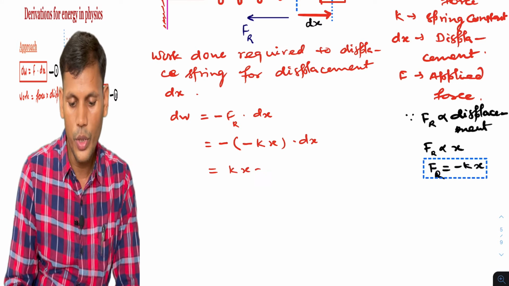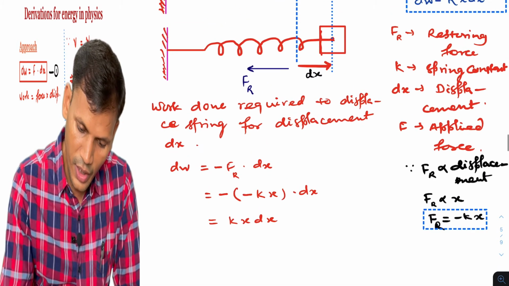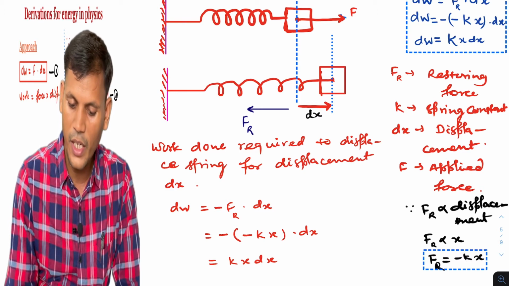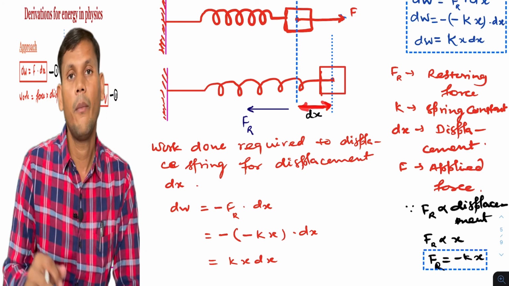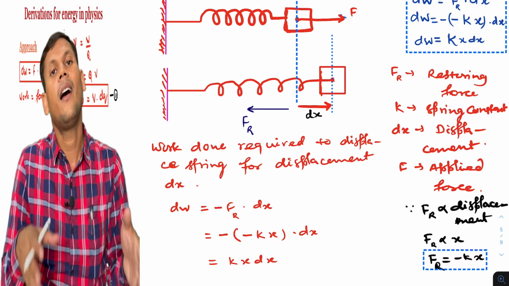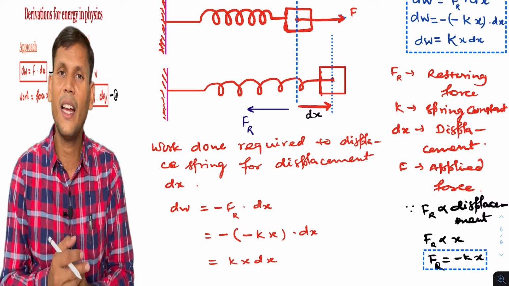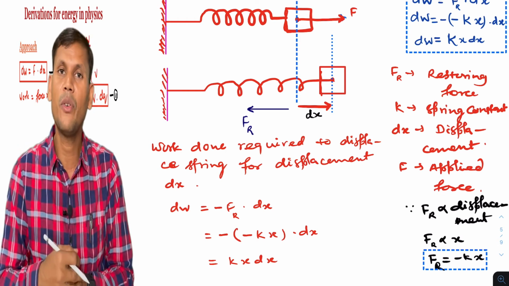Suppose the total displacement is x, the maximum displacement is x, and when the spring was not displaced, its displacement was 0.